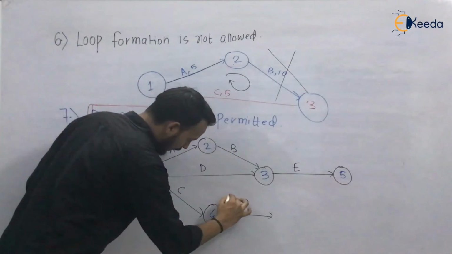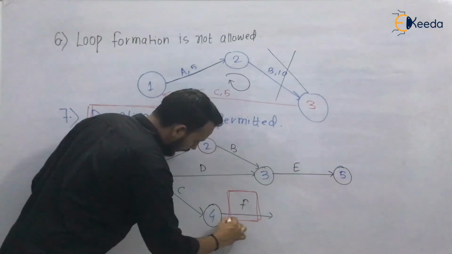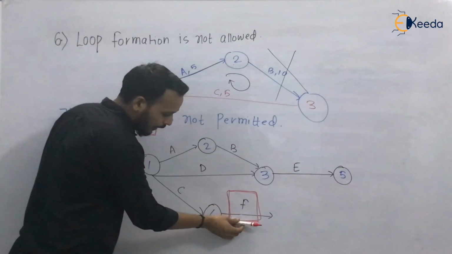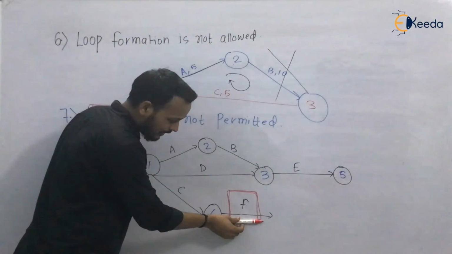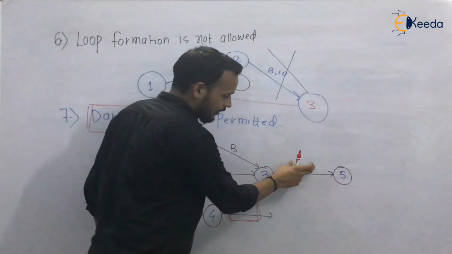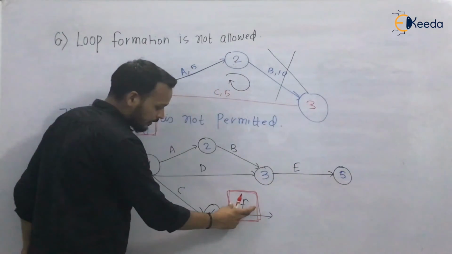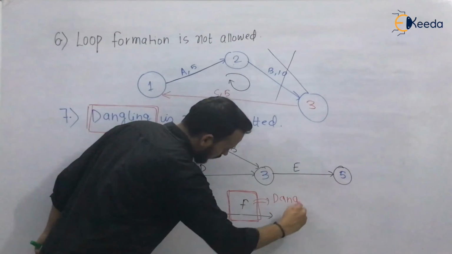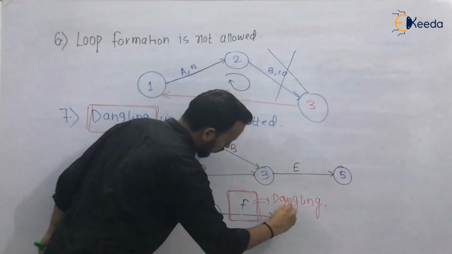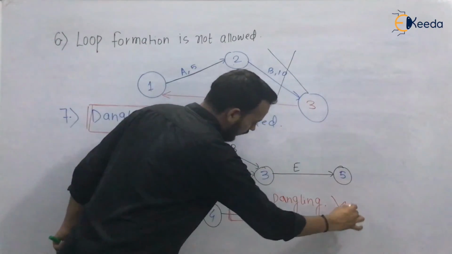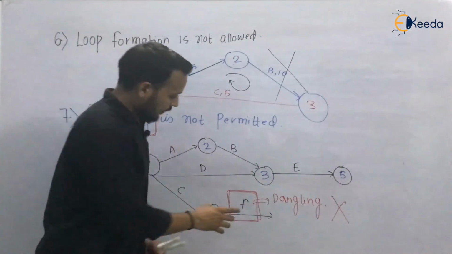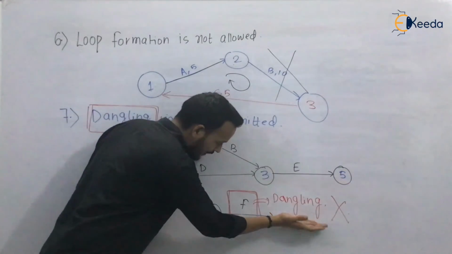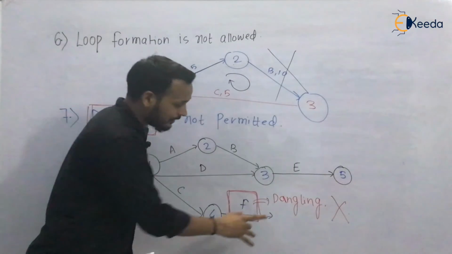So when you look at F, this was the last activity, suppose, and F is left alone. When F is left alone, then this is known as dangling. This is known as dangling, and this is not permitted.